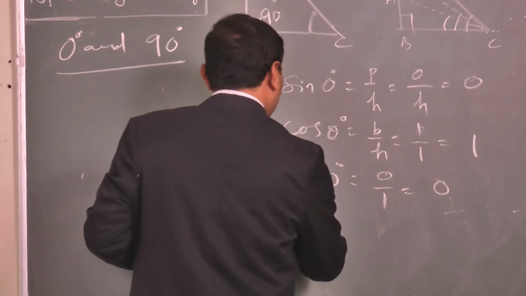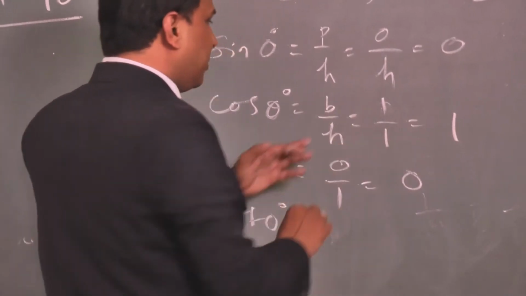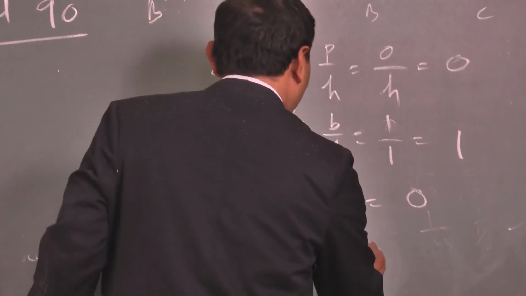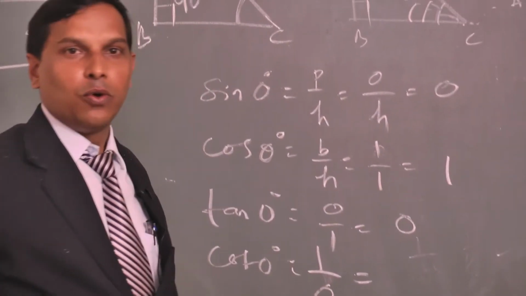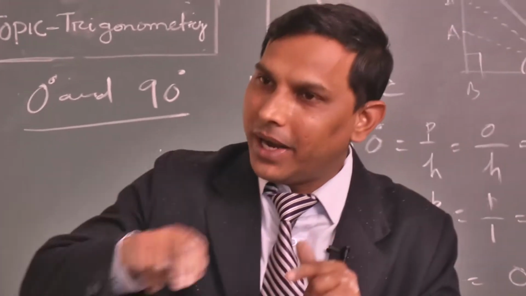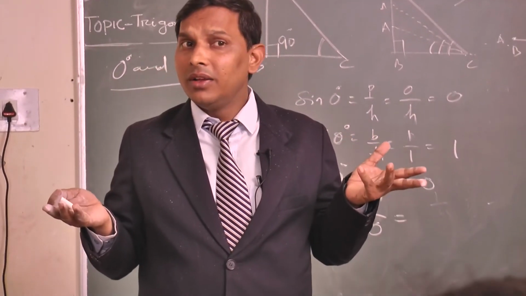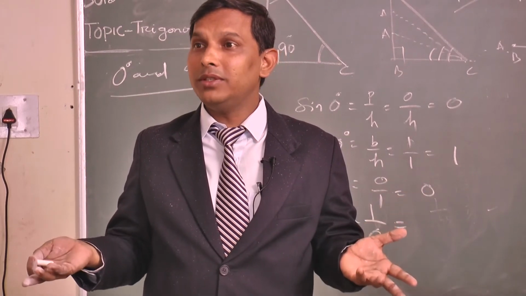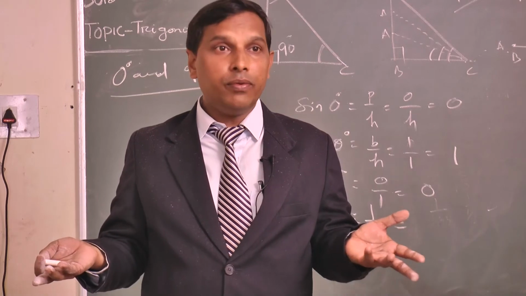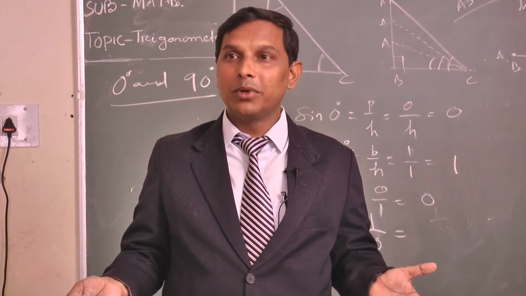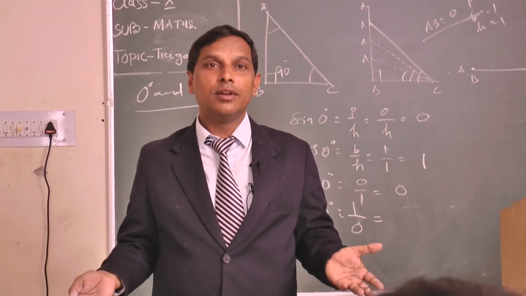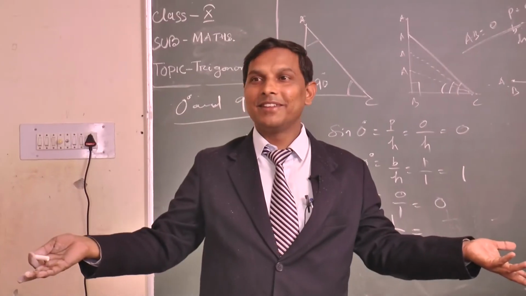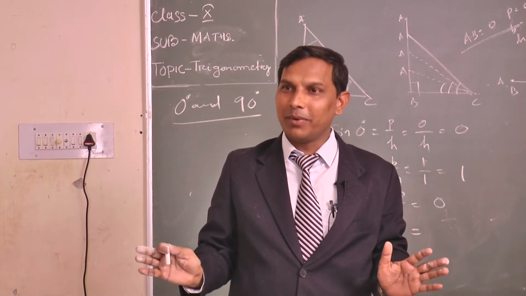Clear? So cot 0 degree is just the reverse of it, cos by sin or 1 by tan. That means what? 1 by 0. Very fine question is here. What is the value of 1 if it is divided by 0? Not defined. 1 by 0 is not defined. Definitely it is not defined. Got my point?